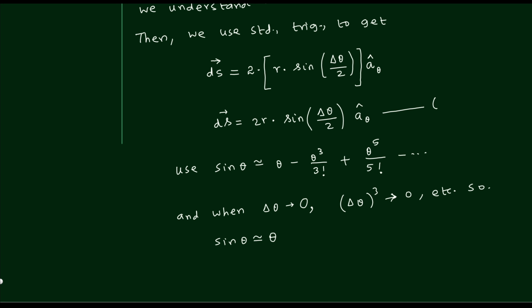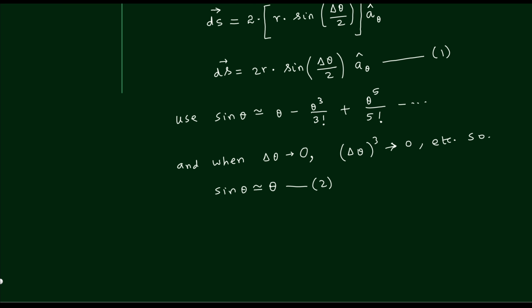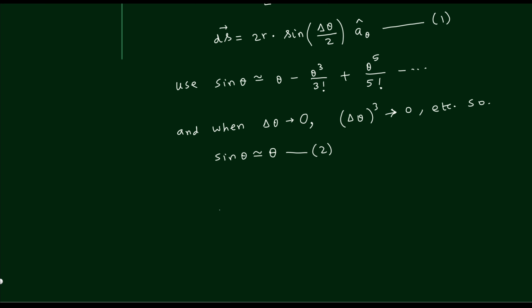And let us give some numbers, 1 and 2, here. Then we will now substitute this idea into equation number 2. Then equation 1 becomes ds vector is equal to 2r into, I think sine itself is not there, right?